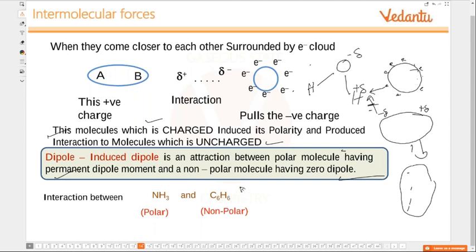For example, when we add these two, ammonia and benzene, there is this kind of intermolecular interaction that is seen, that is dipole-induced dipole. The best example is this only, dissolved oxygen. Did you follow now?